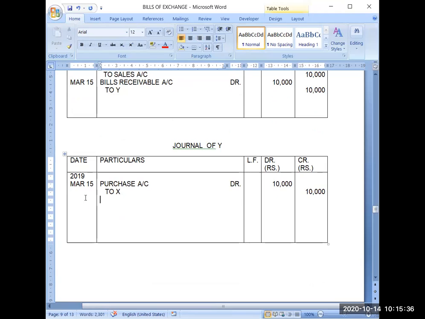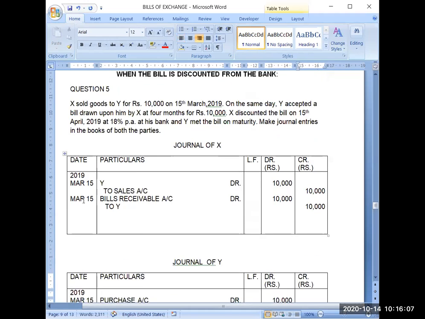Now again on March 15, acceptance has been given to X. That's why X debit 10,000 to bills payable account, 10,000. One more thing which I want to highlight here.